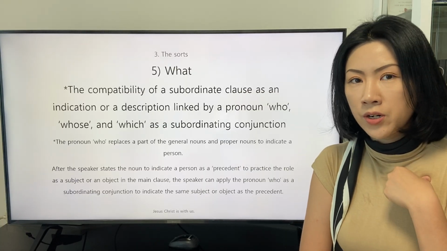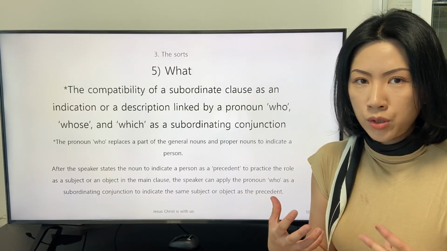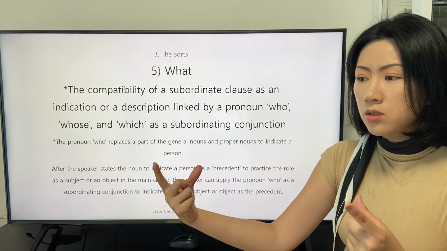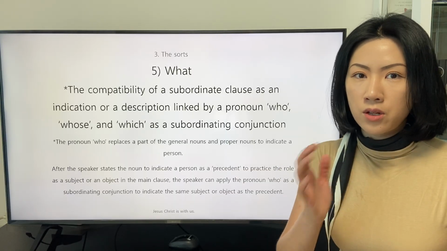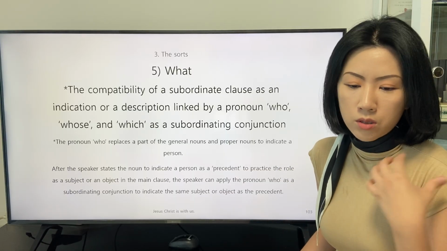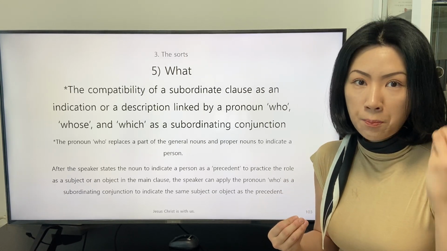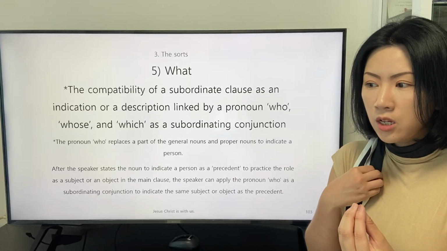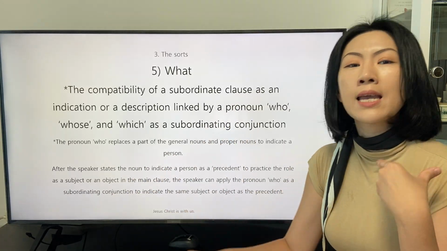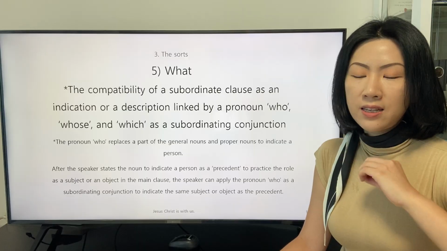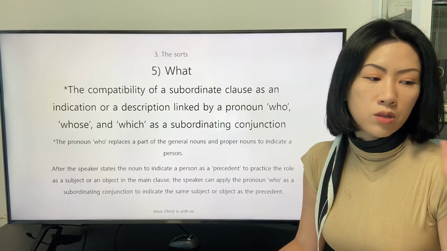This means that the speaker intends to apply the subordinate clause as the explanation, as the description for the precedent in the main clause. The speaker states the exact word as the precedent. The speaker does not state the subordinate clause as an indication because the precedent gives us more exact information about the object or the subject.